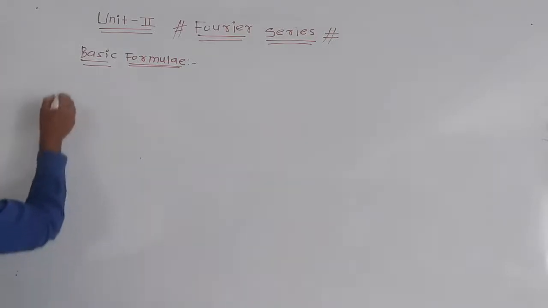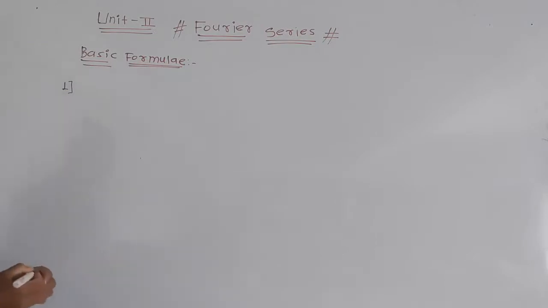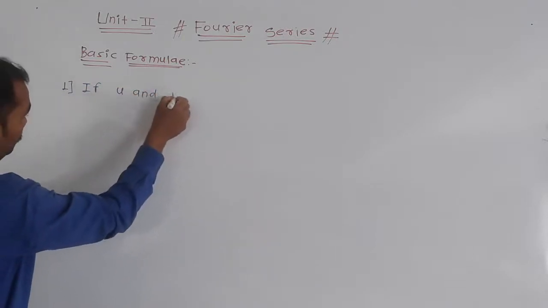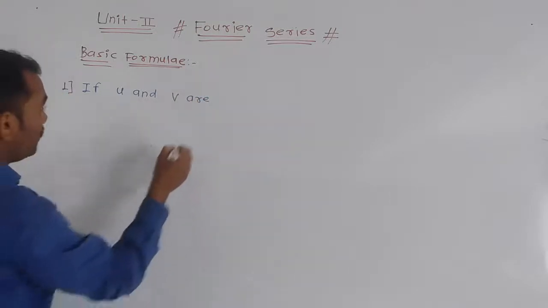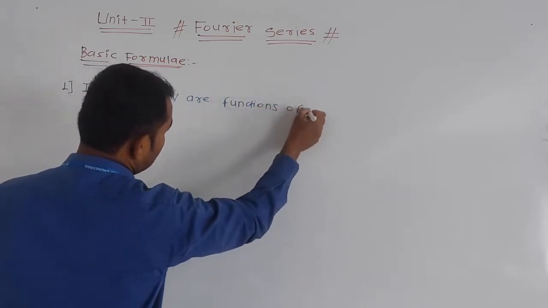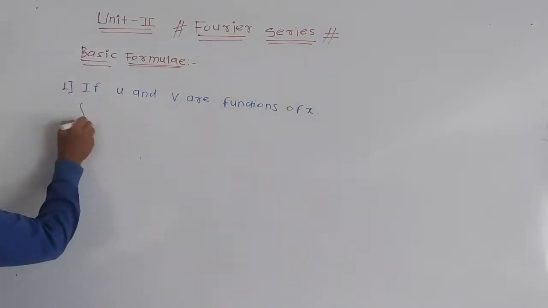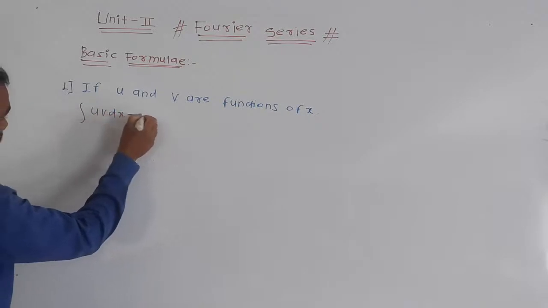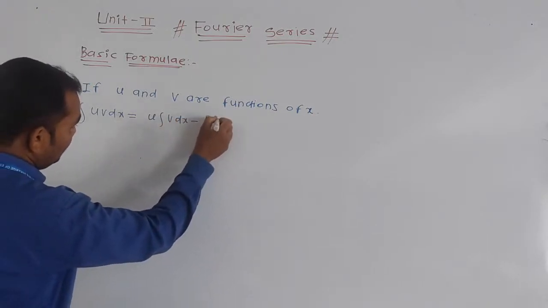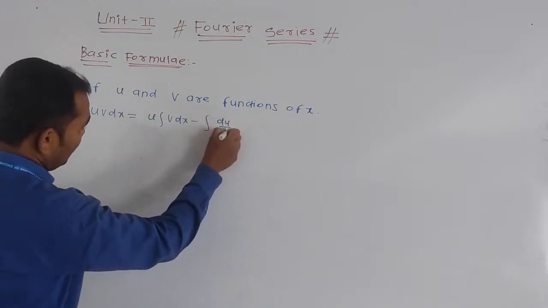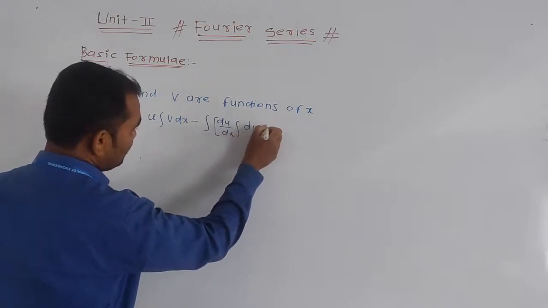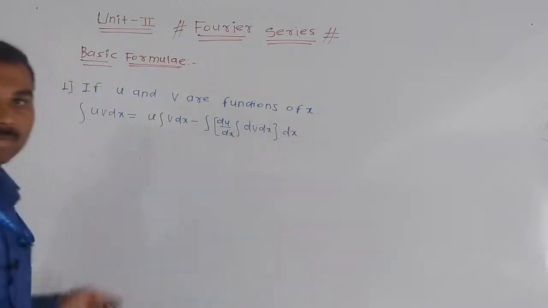So first is the integration by parts. We know that very well. So if u and v are functions of x, then integration of uv into dx is equal to u into integration of v dx minus integration of du by dx into integration of dv by dx into dx. This is your formula of integration by parts.